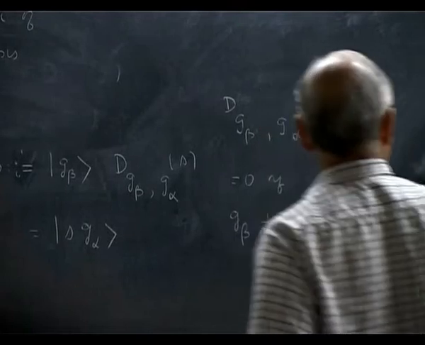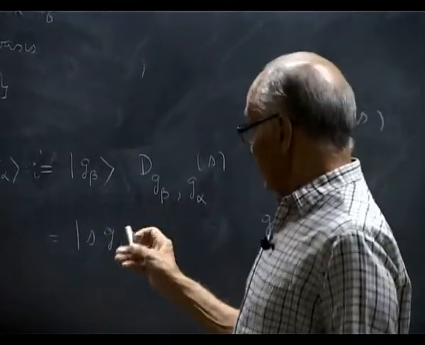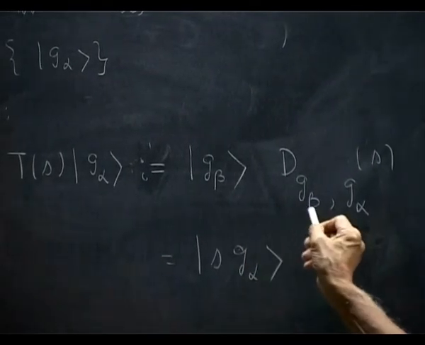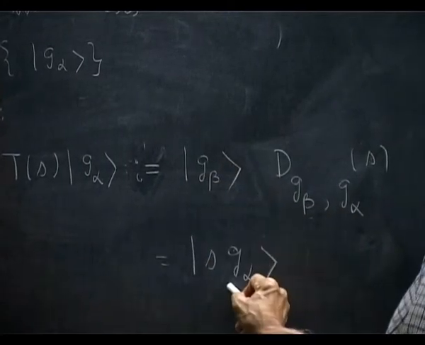No, I can say it nicely. I am trying to compute these matrix elements. There is only one non-zero element. When I am going over all G beta, this must coincide with this.